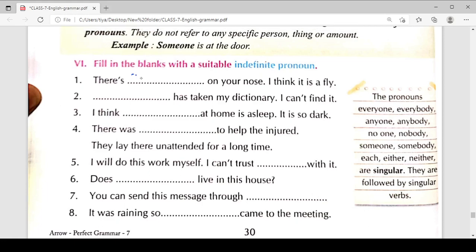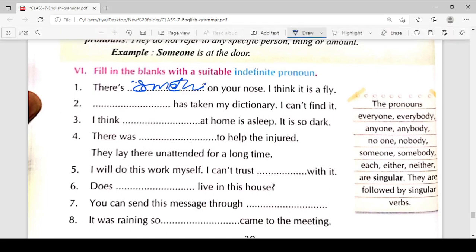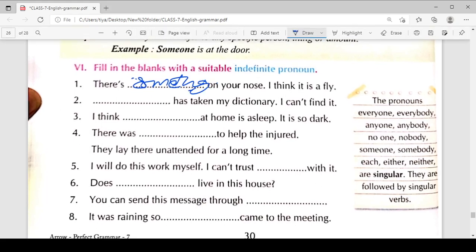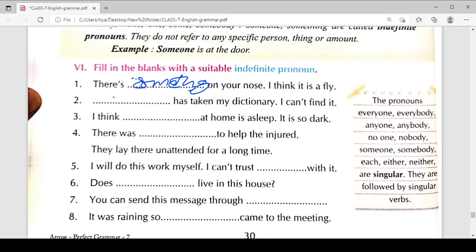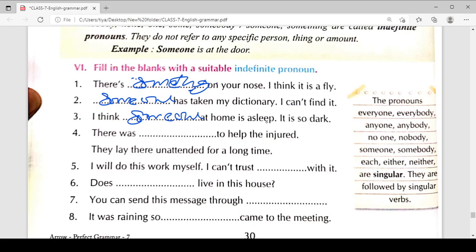ठीक है, there is something, you can say something, okay, on your nose, something on your nose. So someone has, यहाँ पर आप लोगों को क्या लिखना है, indefinite, someone has taken my dictionary, मतलब किसी ने मेरी डिक्शनरी ले ली, मैं उसे ढूंढ नहीं पा रहा। I think someone at home is asleep, it is so dark, मतलब उसे ऐसा लगा कि वहां पर कोई सोया हुआ है जो उसे दिखाई नहीं दे रहा।